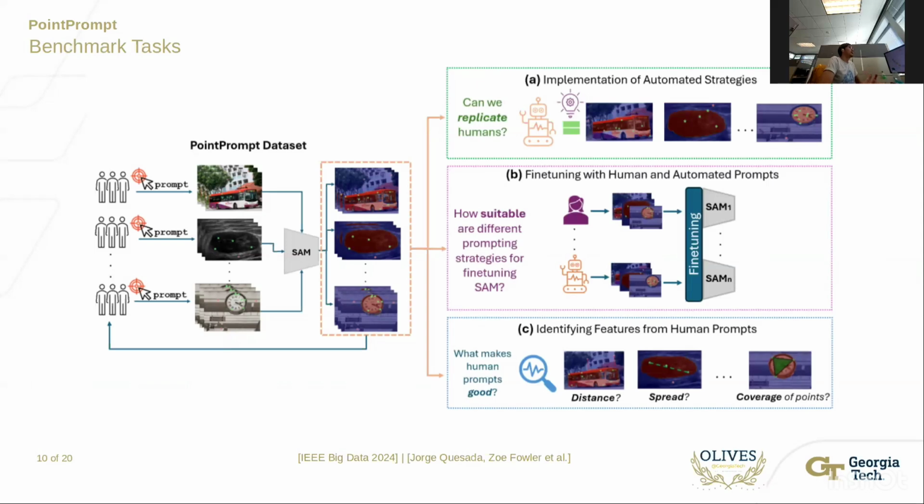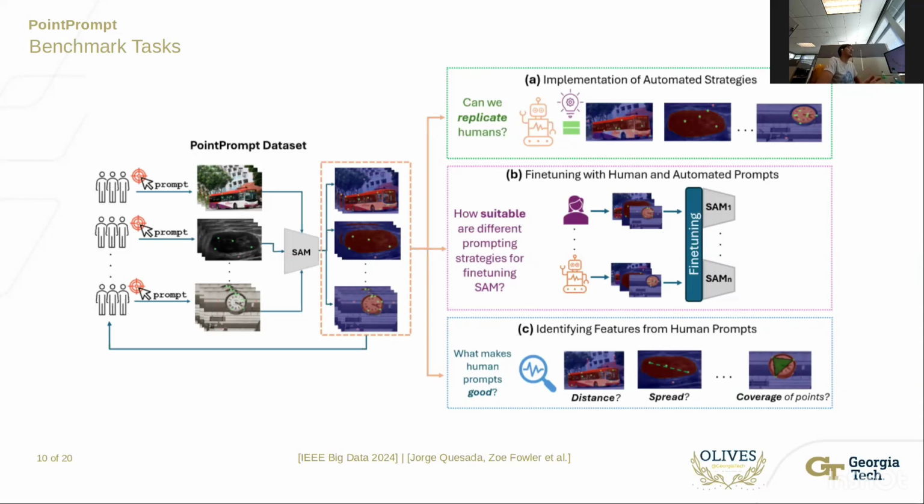Given this prompting data, we wish to evaluate how we can study what makes a prompt efficient, and we do this through 3 benchmark tasks. The first of which is implementing automated prompting strategies. There are many works in the literature that have tried to automate the prompting, especially the point prompting process in SAM. So we ask ourselves, can we replicate human performance, or how do these automated strategies compare to human performance?